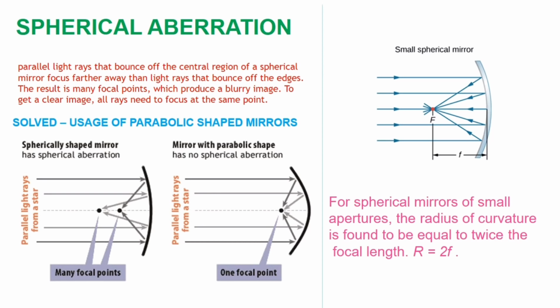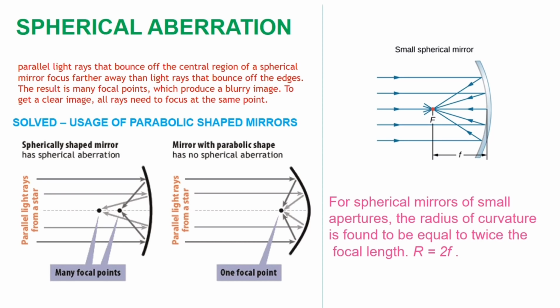Here you can see the pictures of that. When a spherical mirror is used, it produces many focal points. When a parabolic mirror is used, there is only one focal point. So the spherical aberration is nullified by using a parabolic mirror. Hope the pictures make it clear.